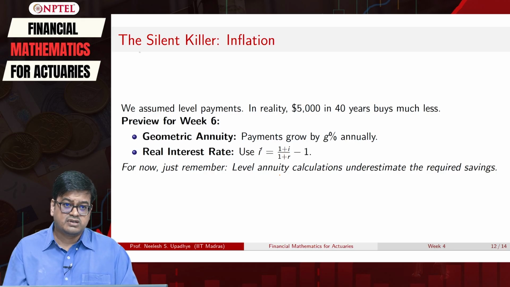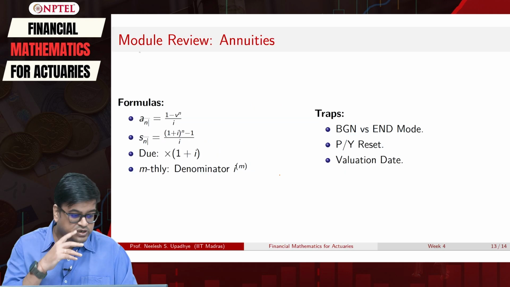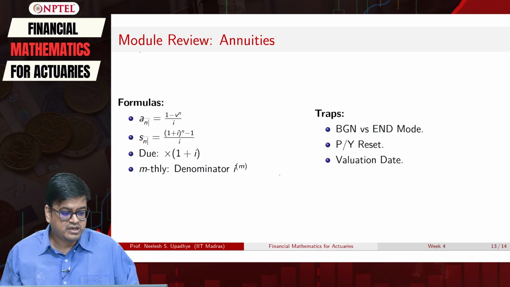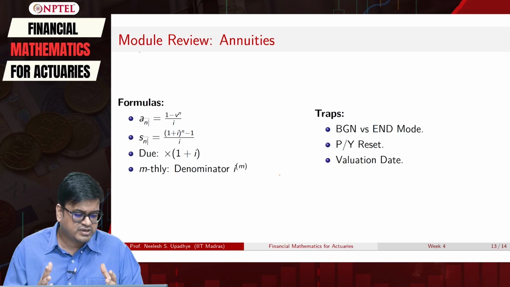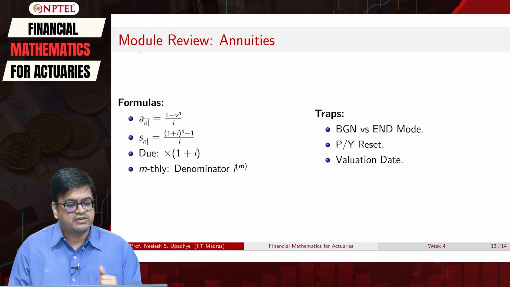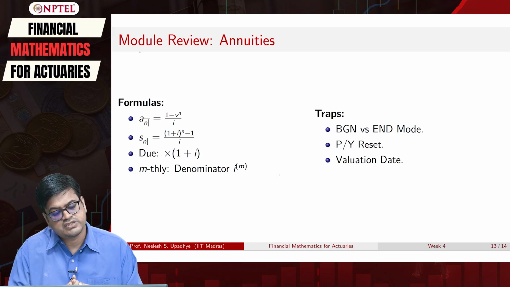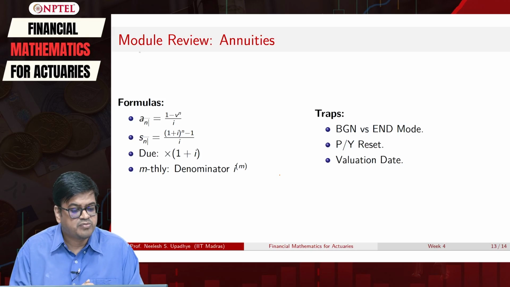So let us say we have done enough. Now let us review what we have done in this week. For formulas, you just need to remember these important formulae. Other than that, most of the things will be done by the calculator. So annuity immediate is a angle n, which is equal to (1 minus v raised to n) by i. So if I put double dot on it, what will change?